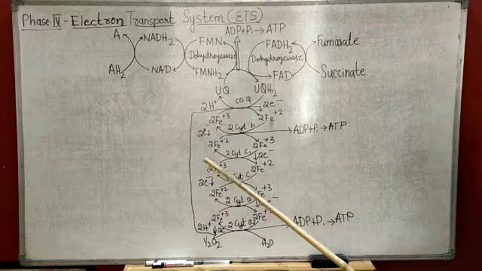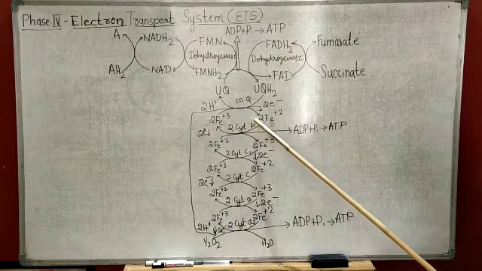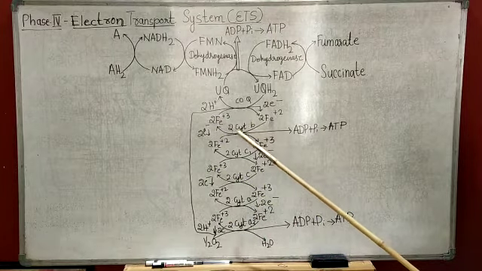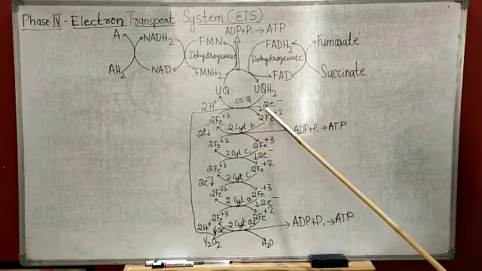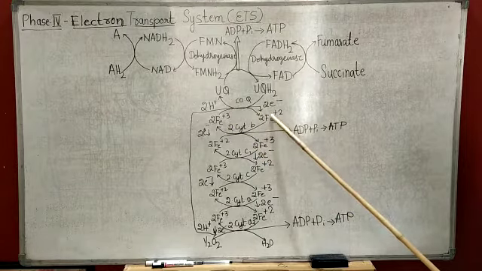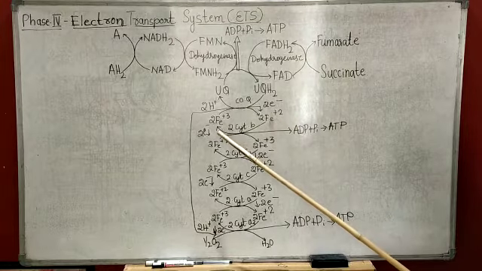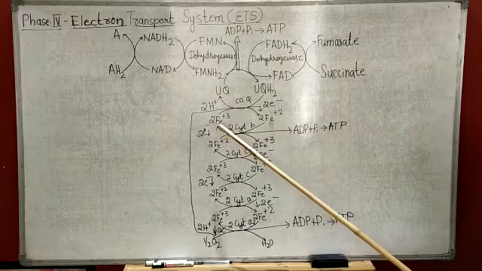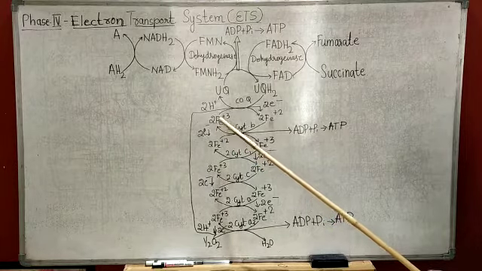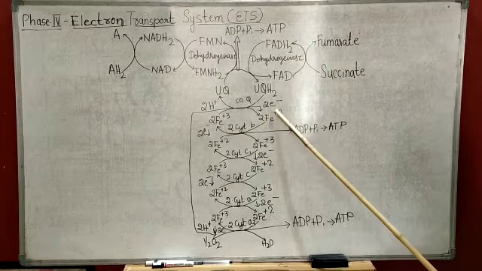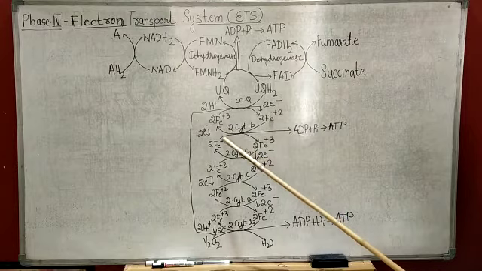By accepting an electron, Fe+3 is reduced to Fe+2, and by donating an electron, Fe+2 is oxidized to Fe+3.